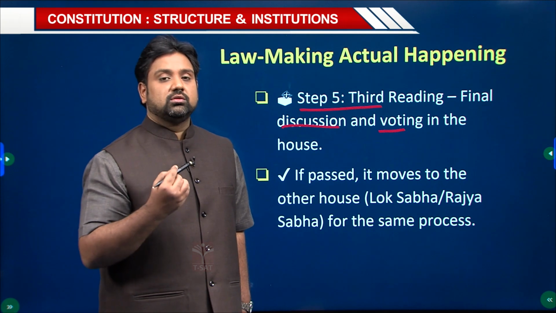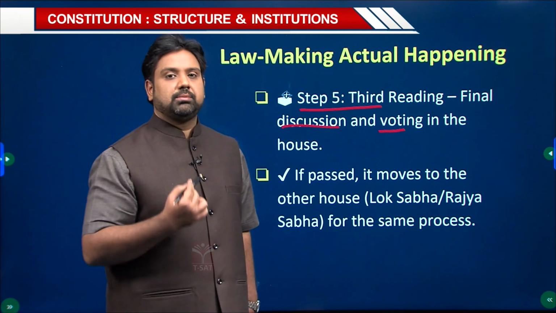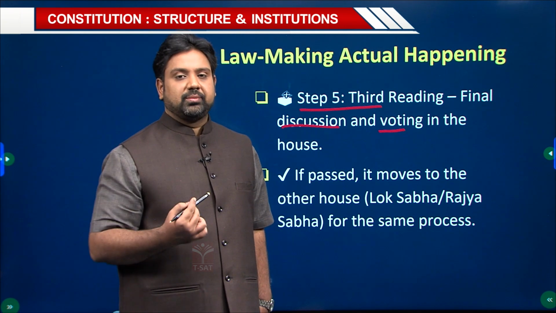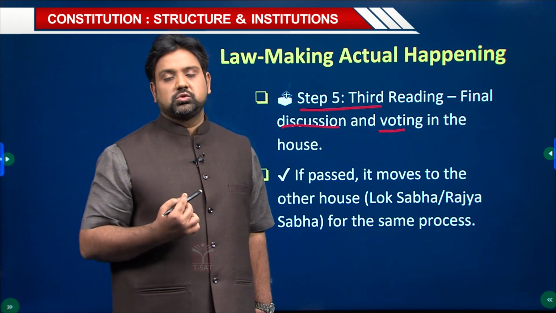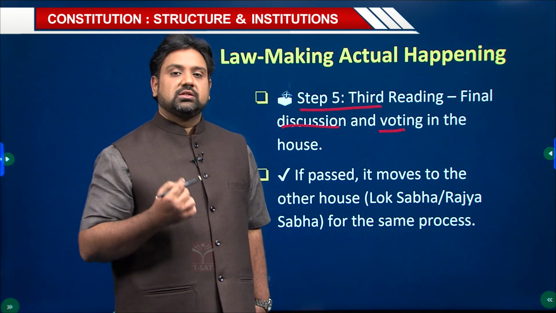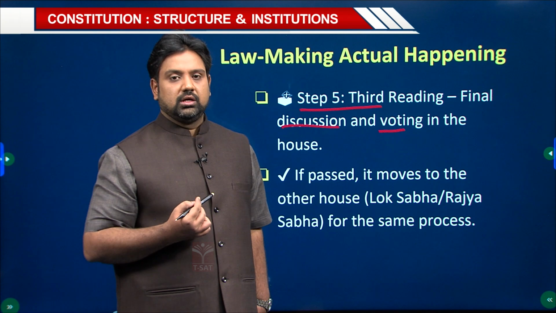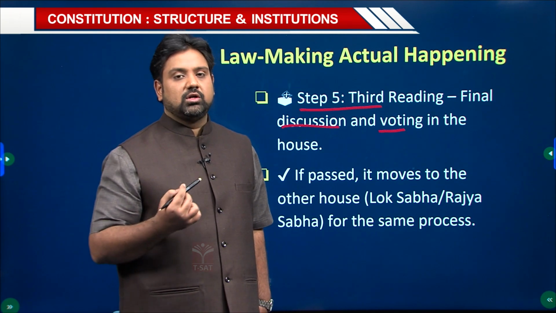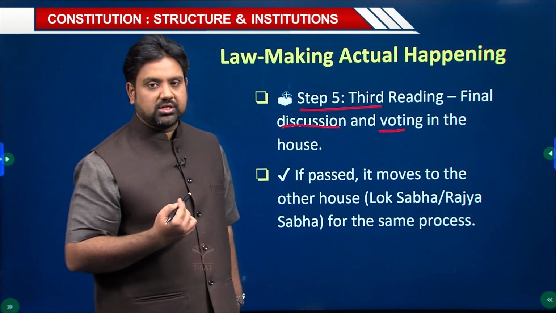However, if there is no majority in favor of that particular amendment, it will not form part of that particular clause. Then that clause will be passed. So, clause by clause, each and every clause will be passed. However, due to restrictions of time, usually the entire sections, the entire chapters are put to vote. And sometimes the entire enactment, the entire bill will be put to vote at once. All the sections will be put to vote together due to paucity of time.